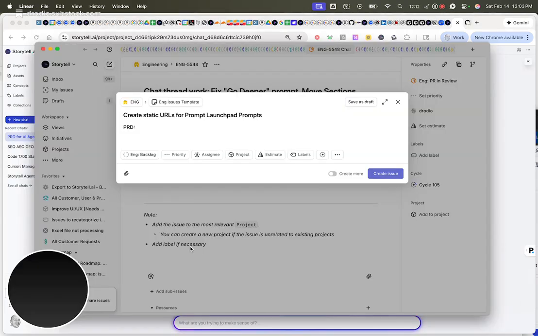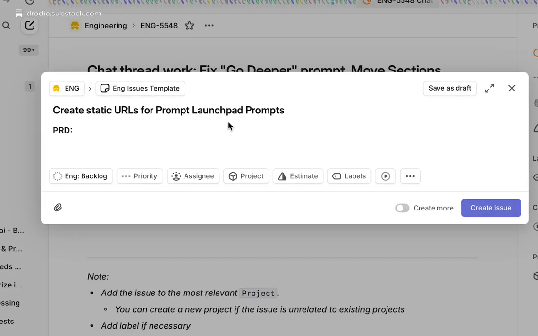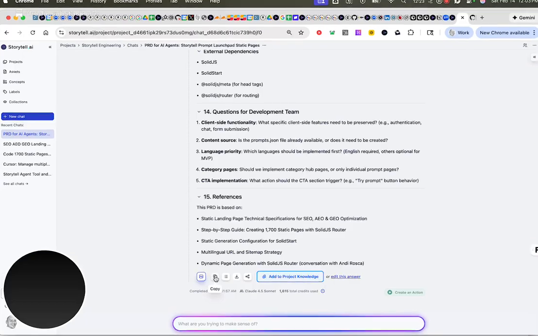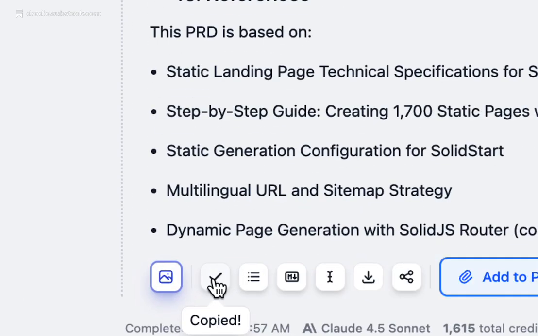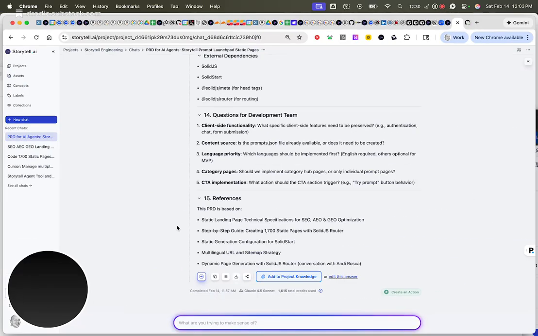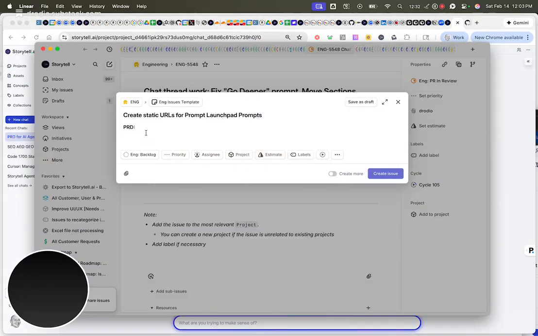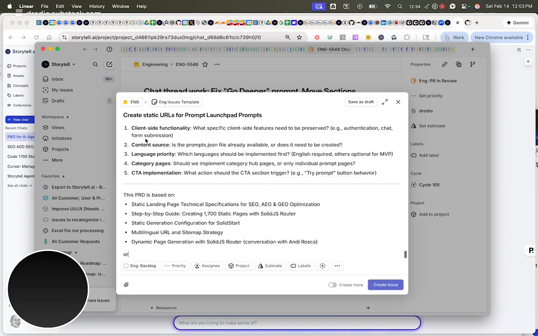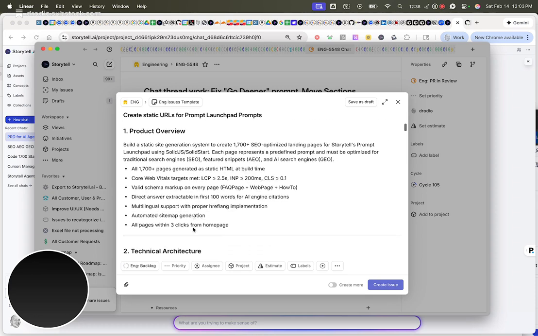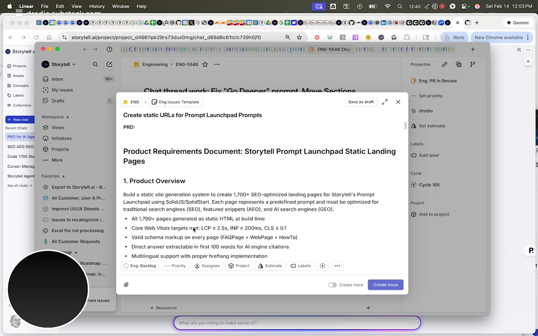At Storytell, we use Linear to be able to kind of like track our work. And so the first thing I'm going to do is make a Linear ticket for this work, and I'm going to grab the PRD right from Storytell, and we can see that I can copy it. When I do that, I have an opportunity to copy as Markdown, but I don't need to do that here. And so I've copied this, and now I'm going to just paste it into the Linear ticket so that I have a definition here of the work that's being done. And so here is Storytell's output right in the ticket, and I'm going to assign the work to myself.